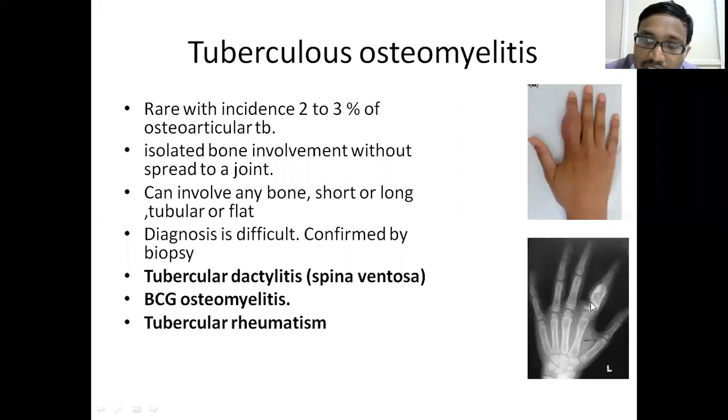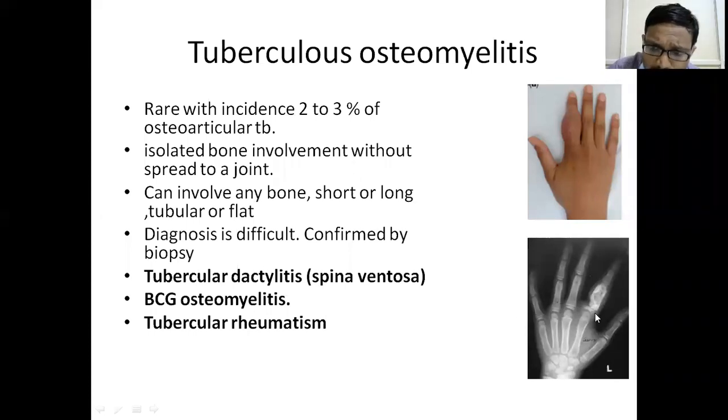Sclerosis is seen here; sclerosis is less in tubercular osteomyelitis. Periosteal reaction is seen here, but in tubercular osteomyelitis, no periosteal reaction. Soft tissue swelling is seen here, but is less in tubercular osteomyelitis. All these features in spina ventosa and tubercular osteomyelitis are completely opposite.